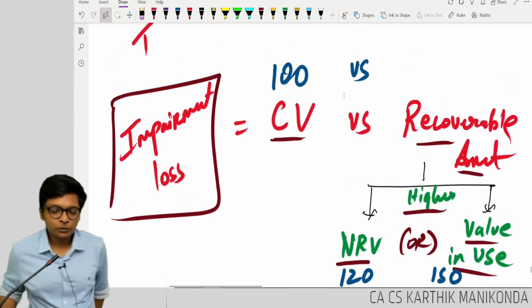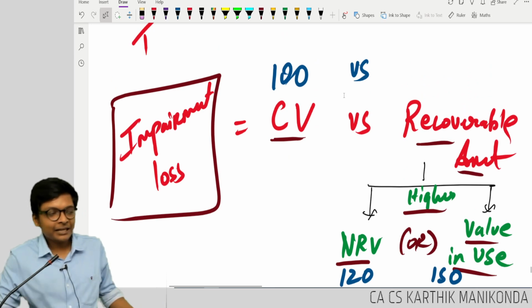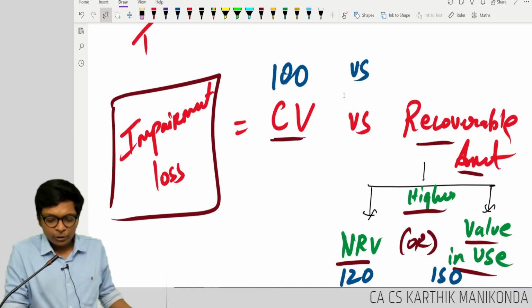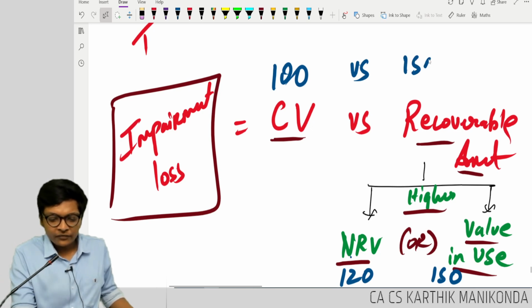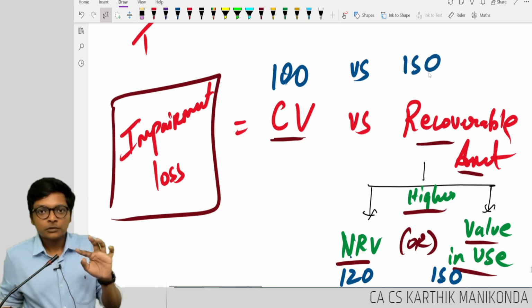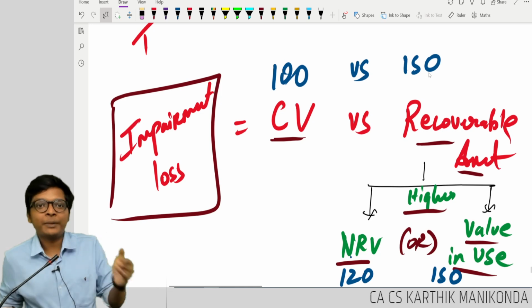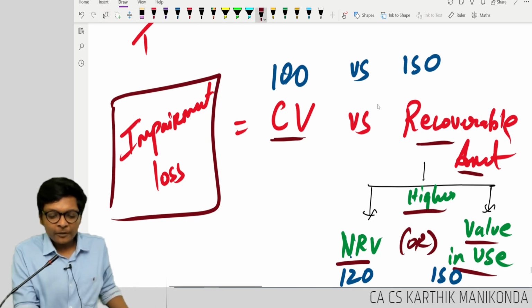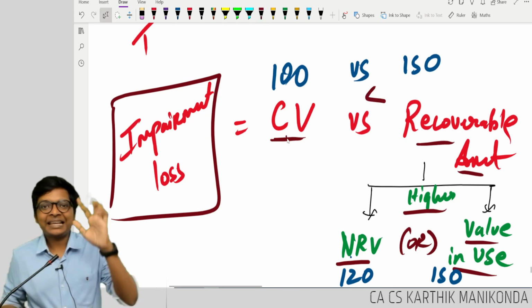I will compare 100 with what, guys? 100 with 150, because I will take higher of NRV or value in use. I will take 150. Is there any impairment? No impairment, because the recoverable amount is more than carrying value.